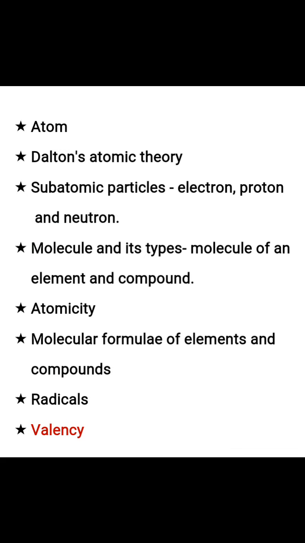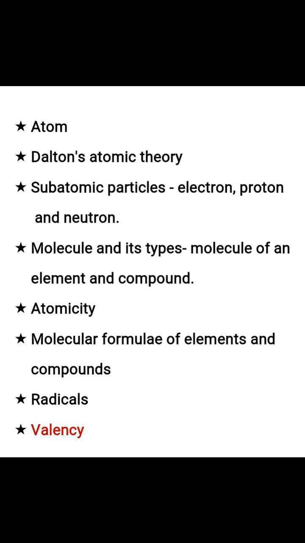Good morning, students. Today we will do the last topic of the lesson, atomic structure, that is valency. Till now, we have studied about atom, Dalton's atomic theory, and subatomic particles, which are electron, proton, and neutron.